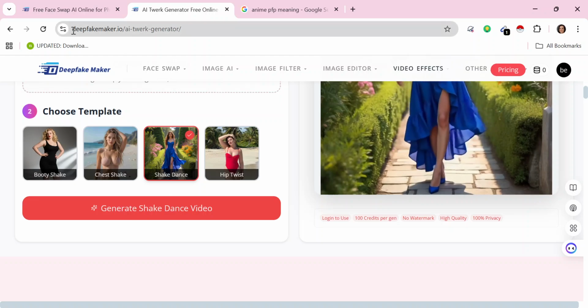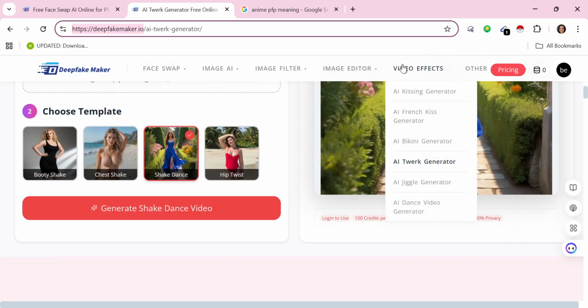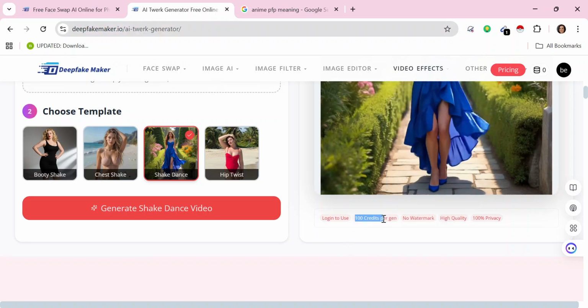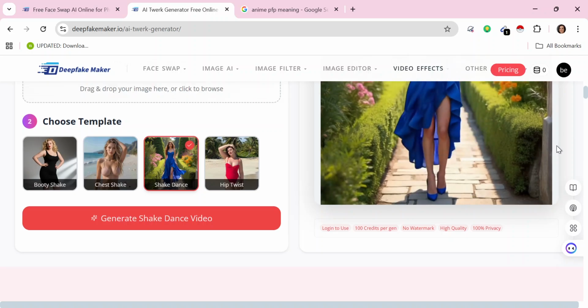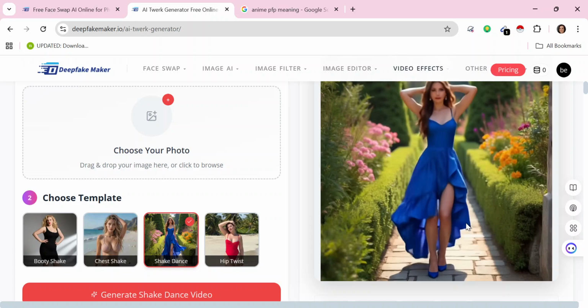So on this website DeepFakeMaker.io, you can now click on the video effect and click on AI twerk generator. Then for generation, it is 100 credits per generation. Now if you're using the free account, you'll be only given 12 credits, which is really little compared to what you would need for this particular video generation tool.